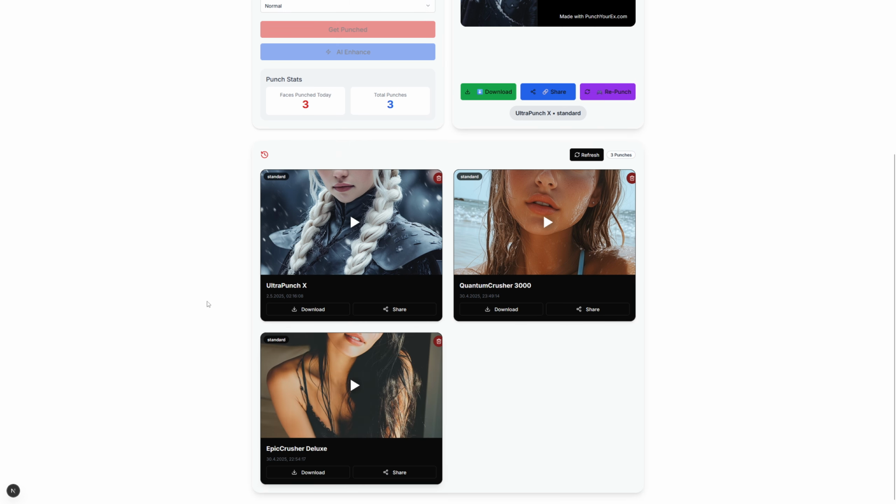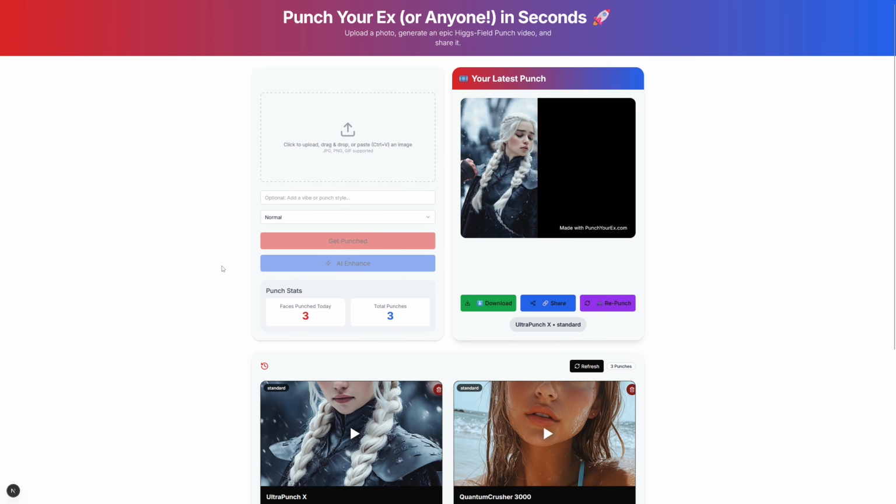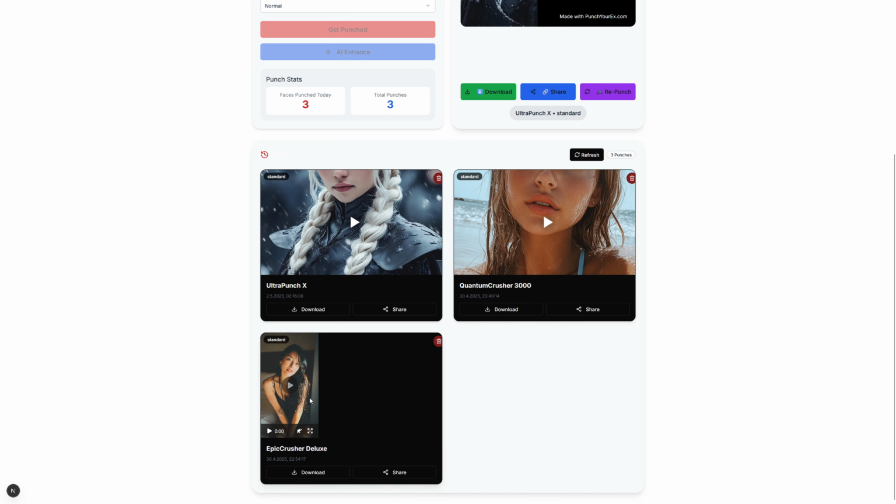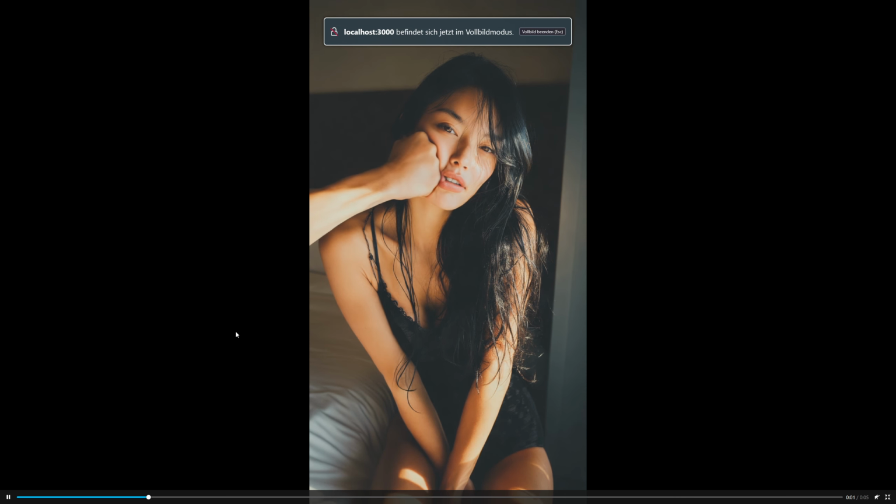So pretty much we have this simple app here, right? And you can pretty much just drag and drop any image here, and then you can have it get punched, and it uses the Higgsfield API and generates these amazing videos, and they are pretty high quality. So as you can see, it looks pretty good.